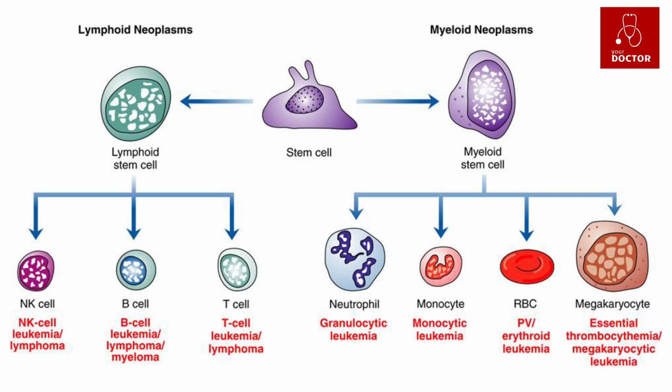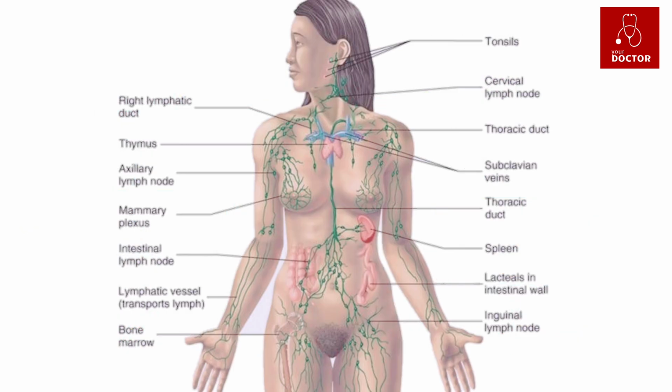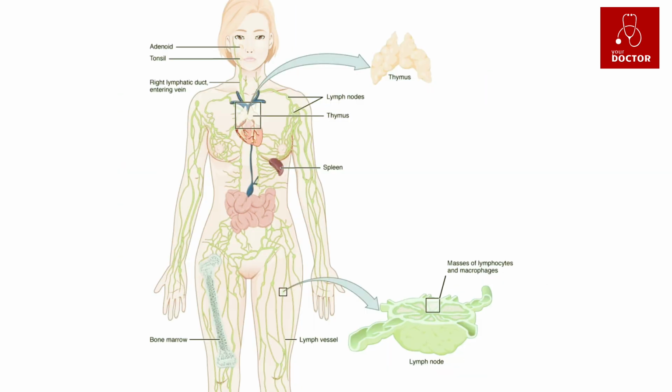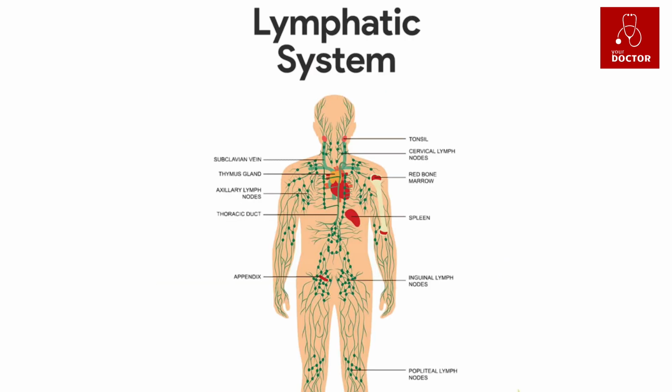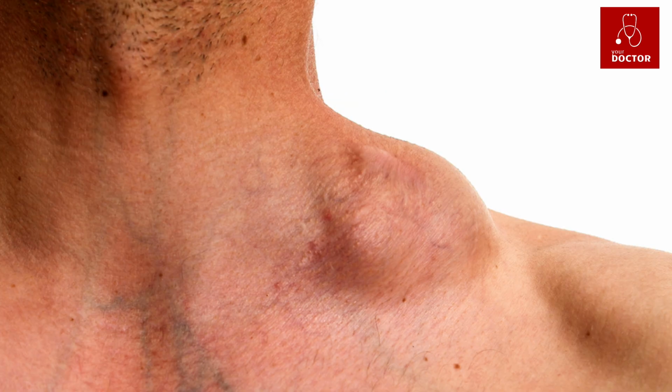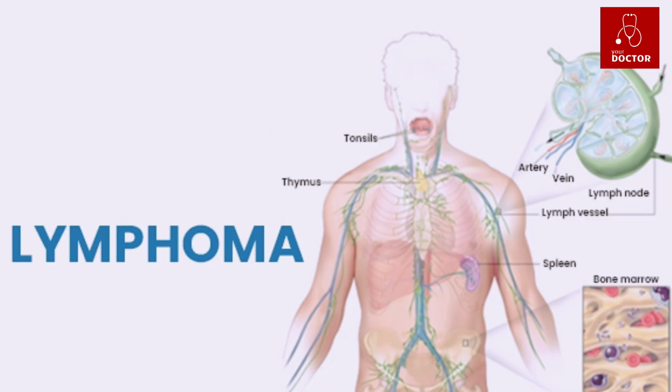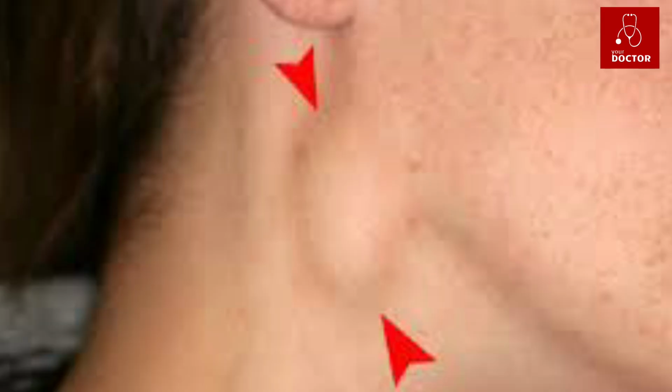B. Lymphomas and myeloma. Other types of cancer are lymphomas and myeloma. They are cancers of the lymphatic system. The lymphatic system is a system of tubes and glands in the body that filters body fluid and fights infection. C. Lymphomas. Lymphoma is cancer that starts in the lymph glands or cells of the lymphatic system. The lymphatic system runs all through the body, so lymphoma can start just about anywhere.